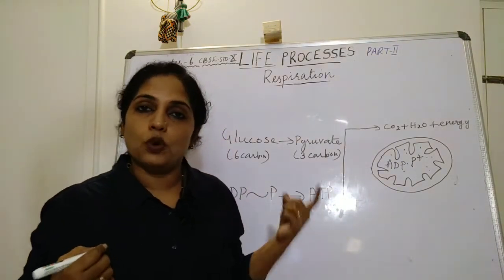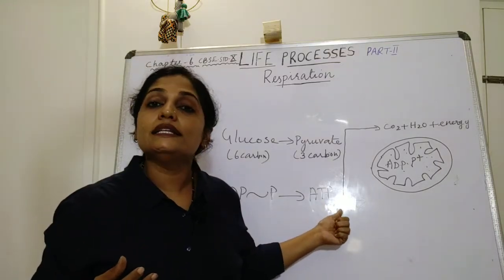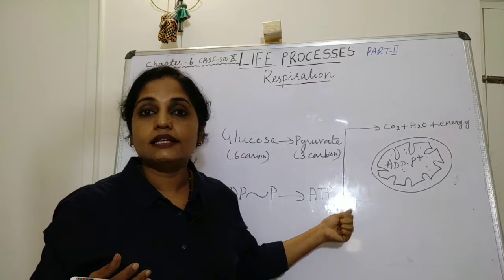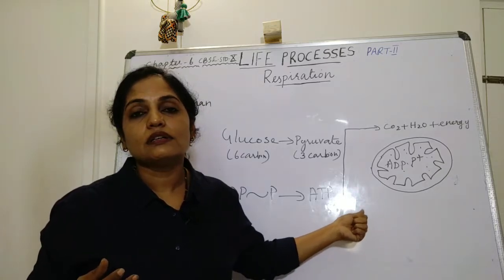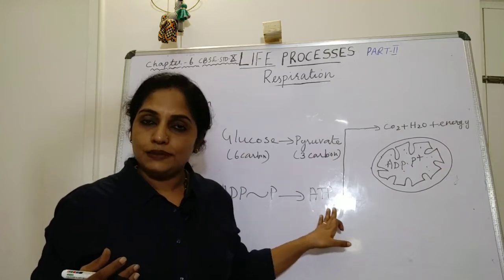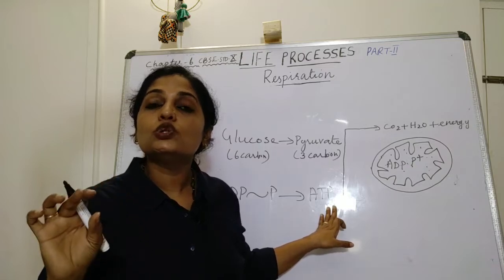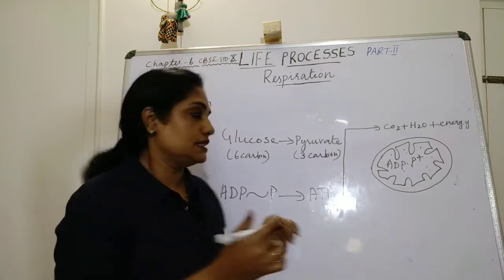Any part of our body needs energy. This ATP releases the energy in the site of energy need.